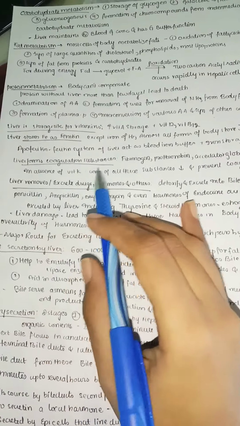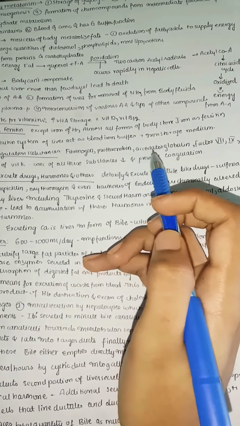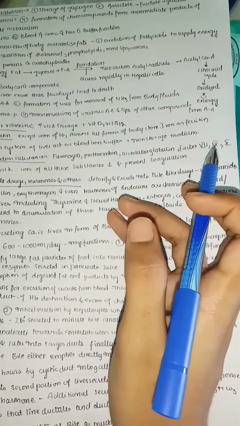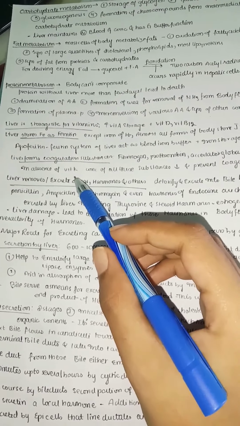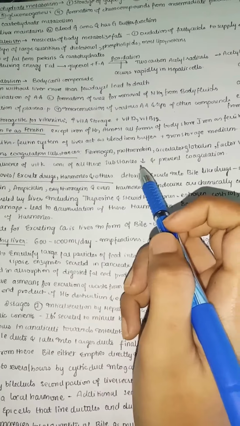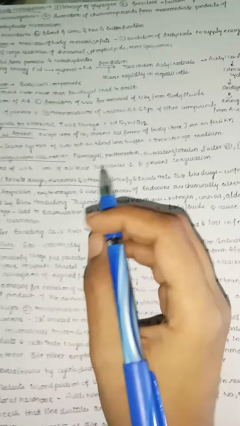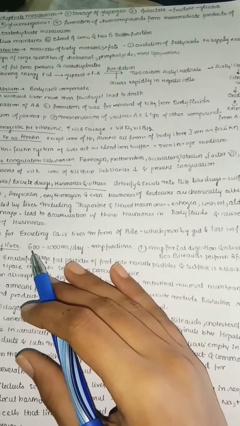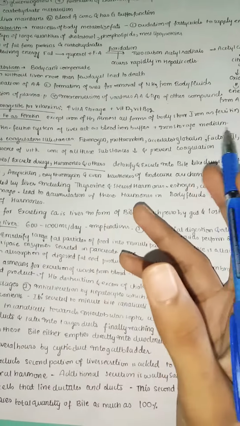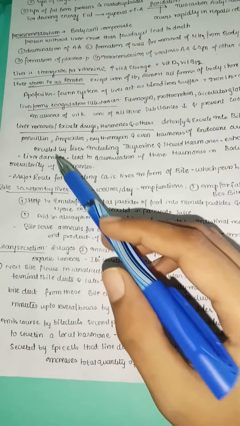The liver forms many coagulation substances like fibrinogen, prothrombin, accelerator globulin, and factors 7, 9, 10. In the absence of vitamin K, the concentration of all these substances decreases and prevents coagulation. We know all that already. In the presence of vitamin K only, these factors are very active and can progress into coagulation. If there is no vitamin K, even though they are present, they are not effective in coagulation.